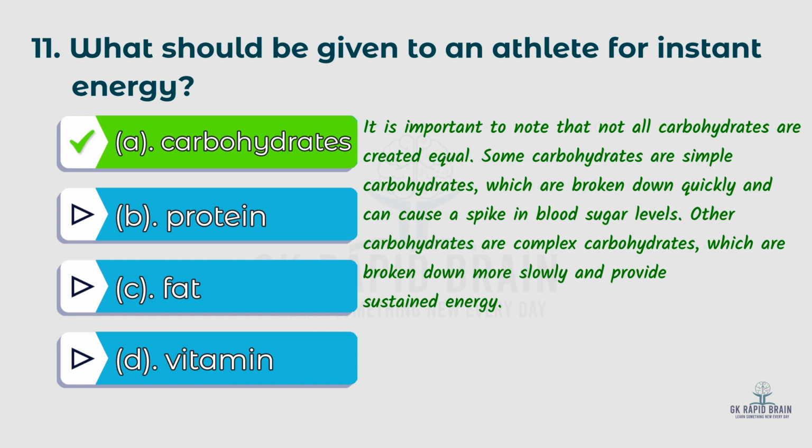It is important to note that not all carbohydrates are created equal. Some carbohydrates are simple carbohydrates, which are broken down quickly and can cause a spike in blood sugar levels. Other carbohydrates are complex carbohydrates, which are broken down more slowly and provide sustained energy.